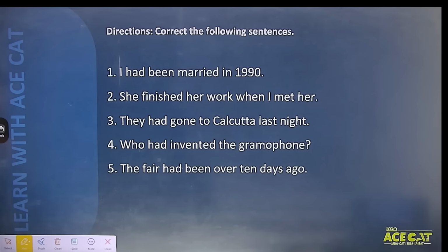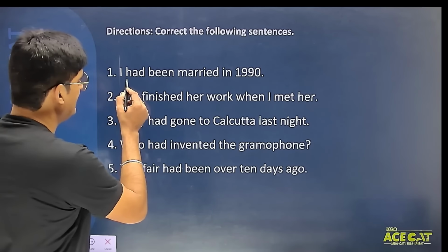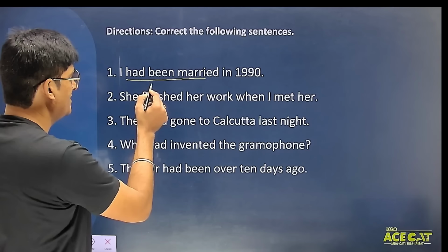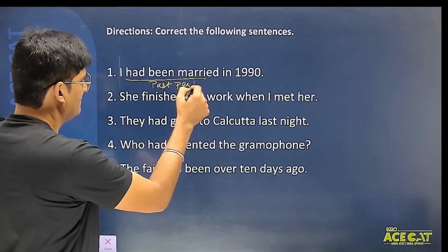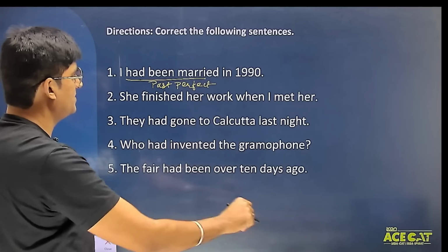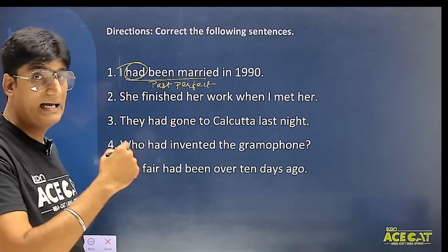सबसे पहले, I had been married in 1990. Now, whenever you come across a sentence, first of all, identify the tense, and then you people have to be careful about some very important words which are actually given in the sentence. Students, सबसे पहले तो हमने कौन सा tense यहाँ पर use किया? So when I say I had been married, okay, this becomes past perfect tense. Yes, this becomes past perfect. Had is coming, I had been married.